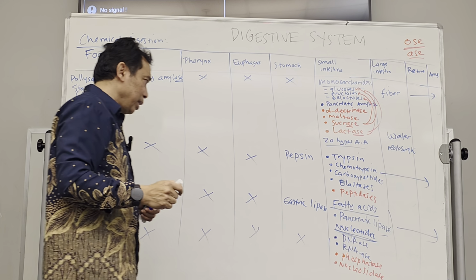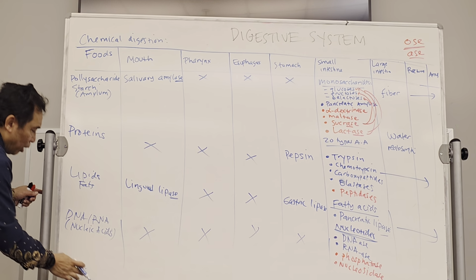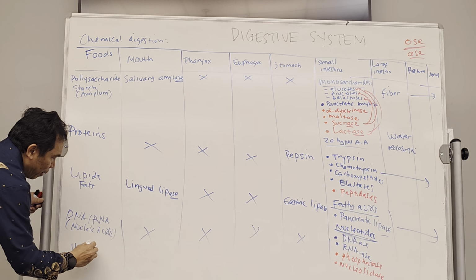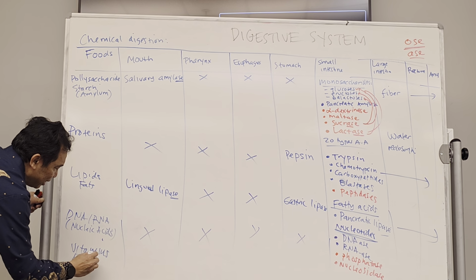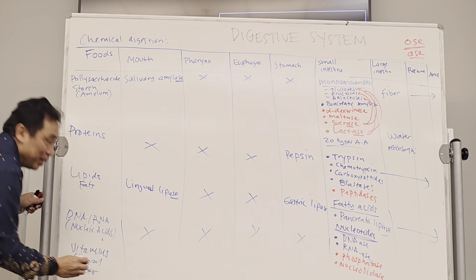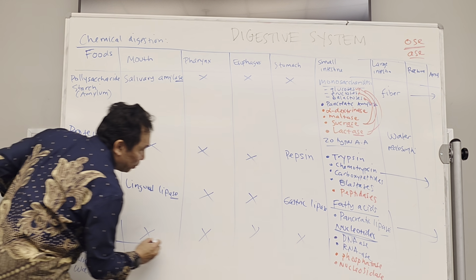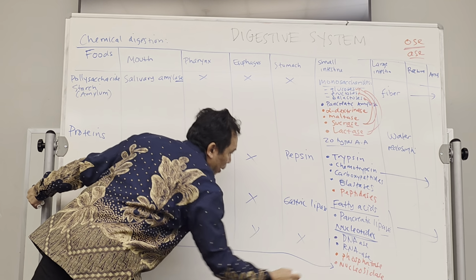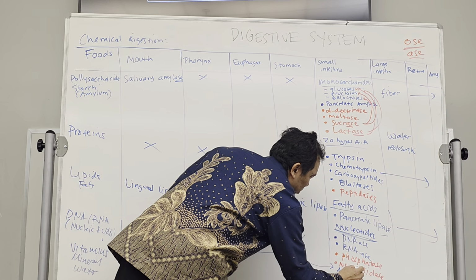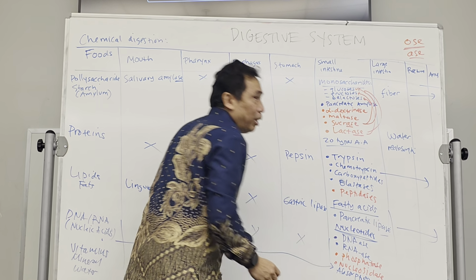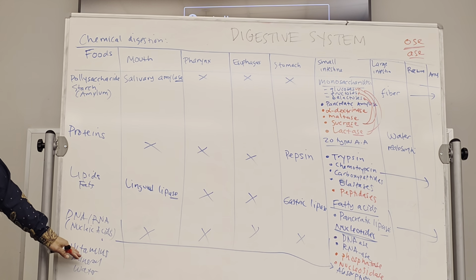And for the rest of the food, vitamins, minerals, water, most of the absorption again will be happening here in the small intestine. They don't have to be digested. They're there already, small molecules.